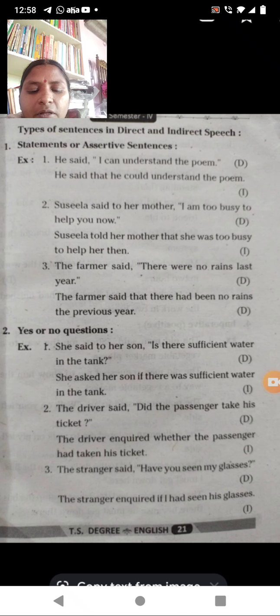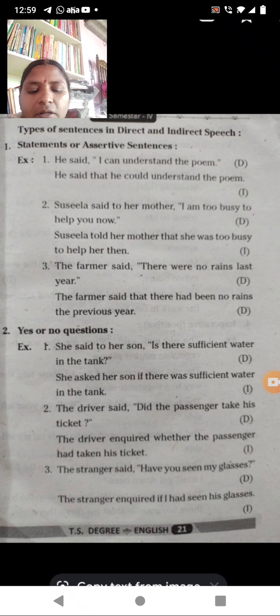So what changes have I made here? "Is" will become "if there was sufficient water in the tank", so it is a question form. Whether you are going to say yes or no, that is the reply of the son.